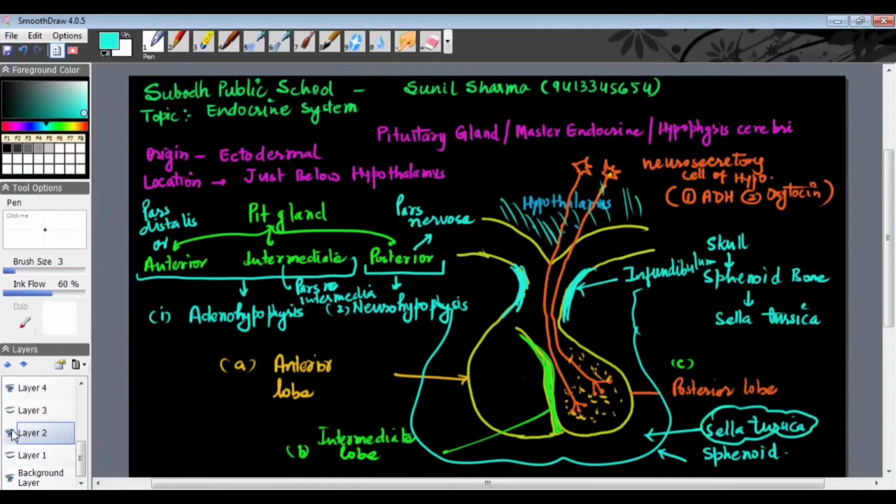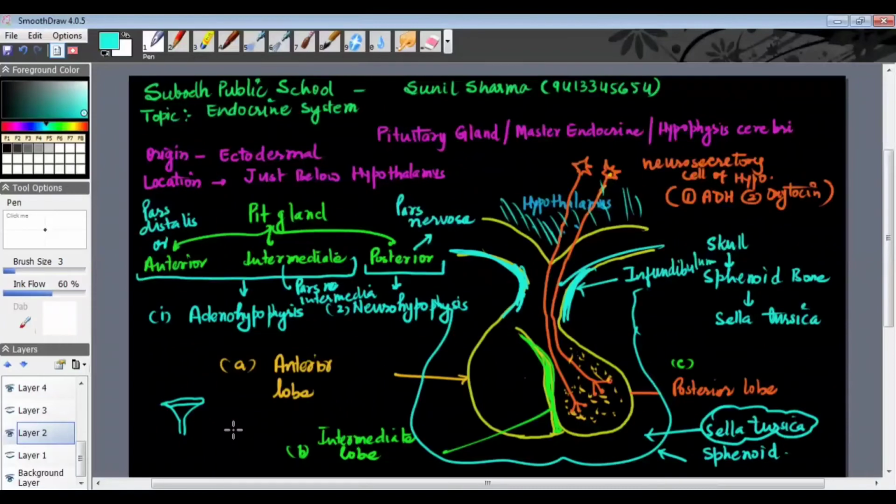And remember, the meaning of infundibulum is always a funnel-shaped structure. So whenever the term infundibulum is used somewhere, you must remember it means a funnel-shaped structure.